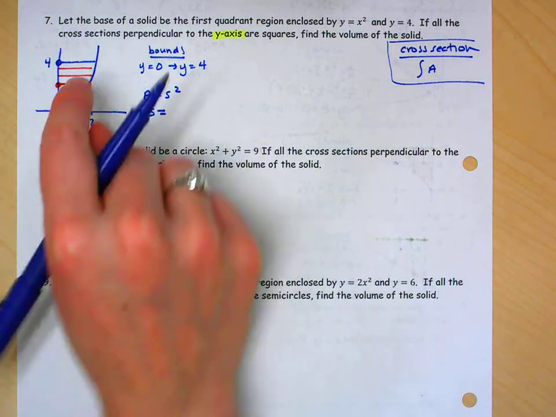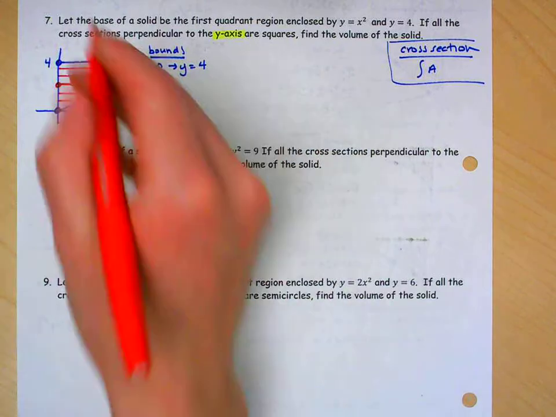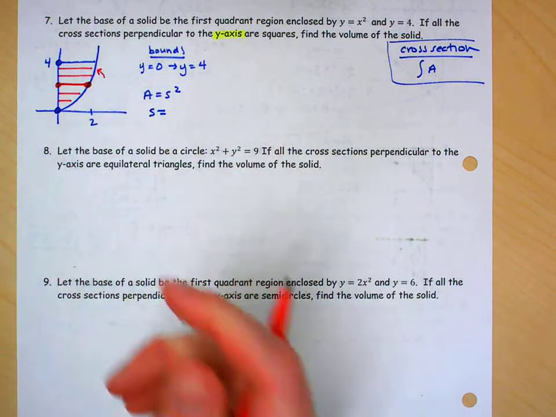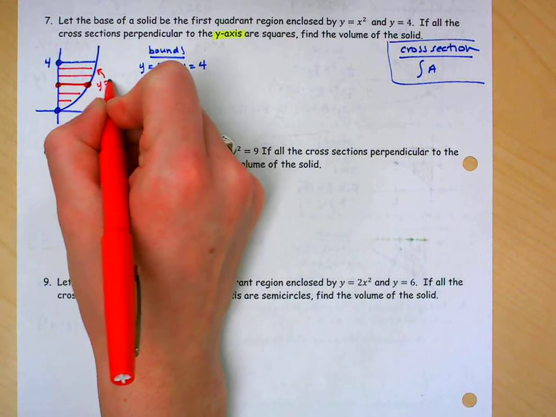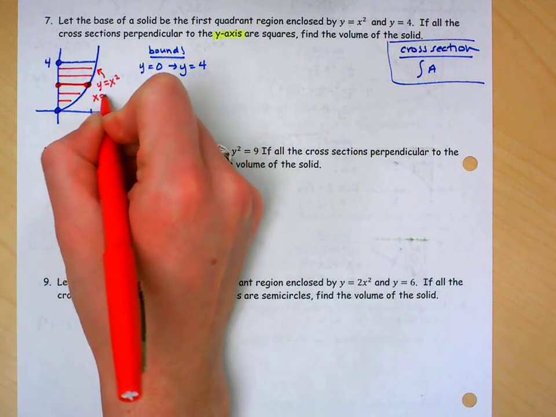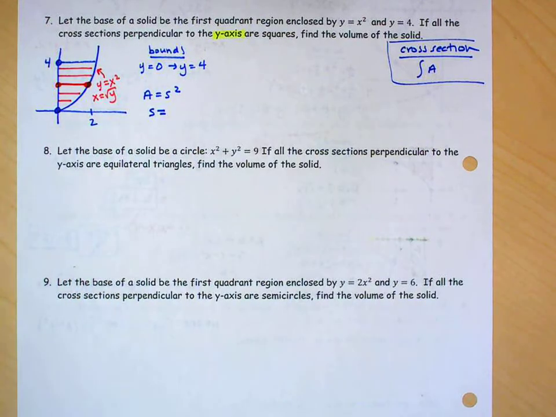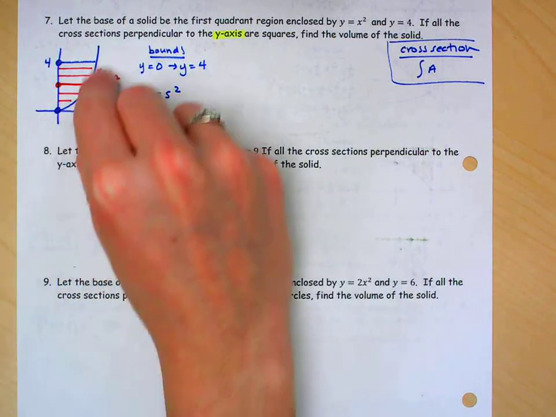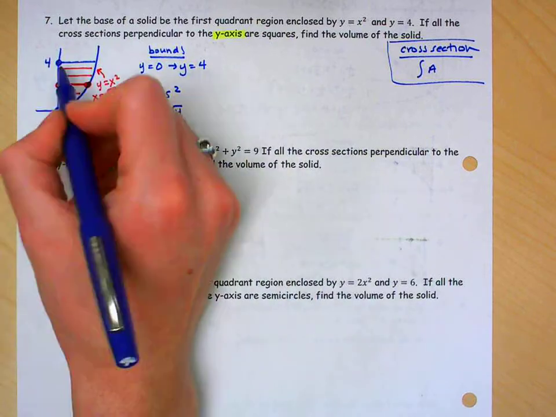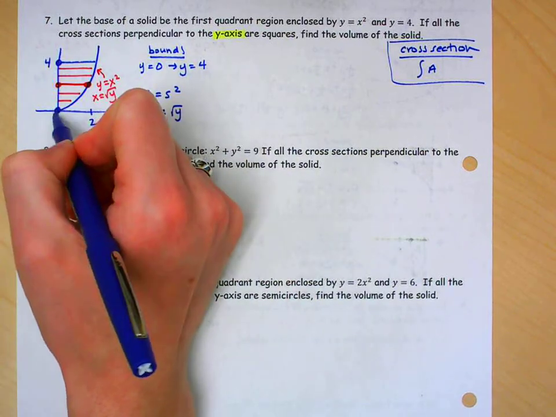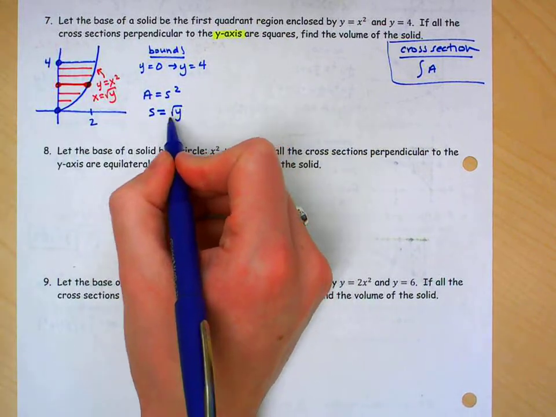My top curve is this curve, because if I did a left-hand turn, this would be on top. This is y equals x squared. We need to solve for x because we're doing this with respect to y. So this curve is the square root of y. Minus this, well, this is x equals 0, right? So if I subtract a 0, that doesn't do anything, so that's s.